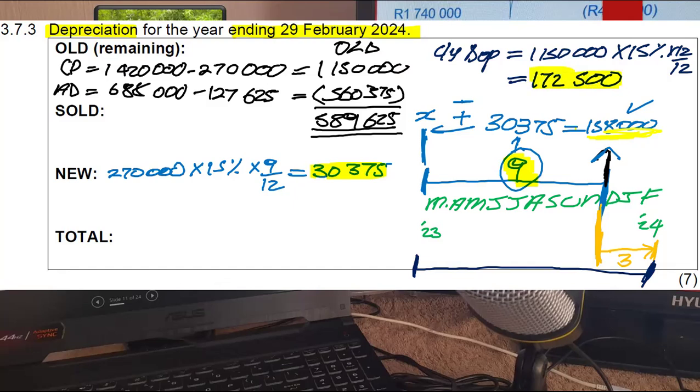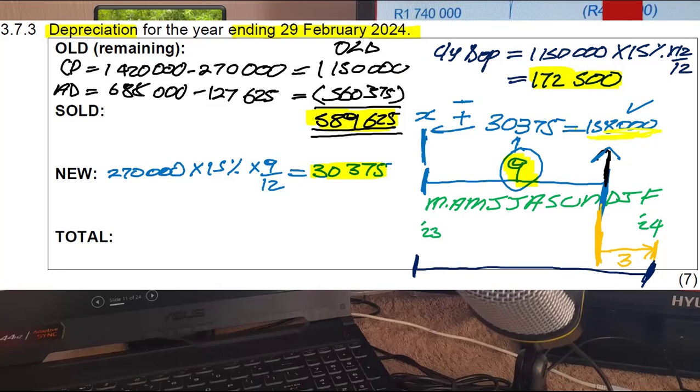However, we can't just take it at face value. We always have to compare it to the carrying value at the beginning of the year. If it is less than the carrying value at the beginning of the year, we're going to take it as it is. So that is our current year depreciation. However, if it was more, we were not going to take that 172,500. We were going to limit it at the carrying value at the beginning of the year minus 1.